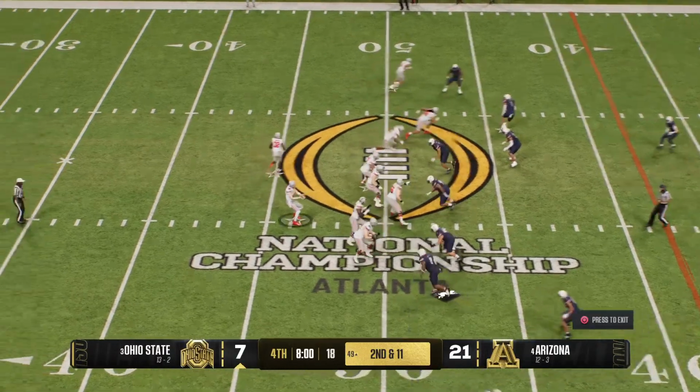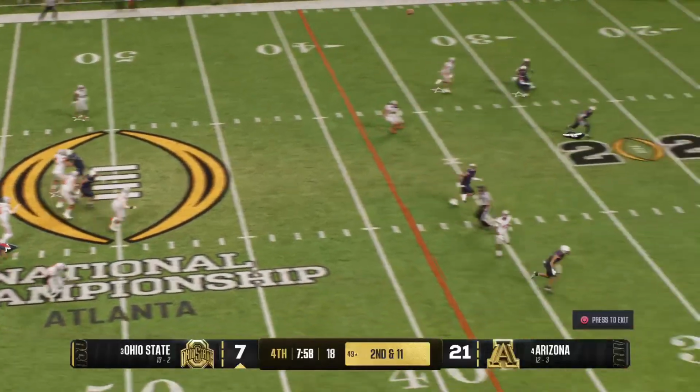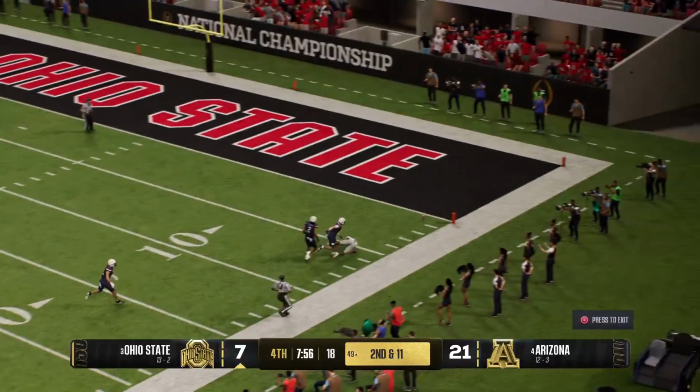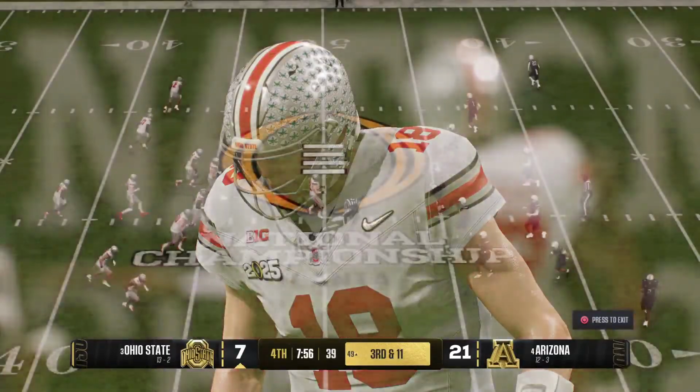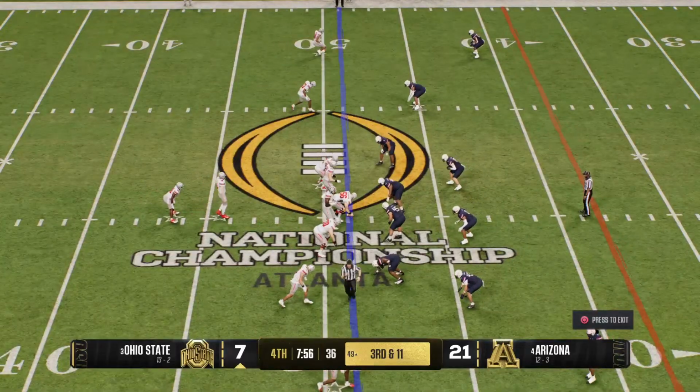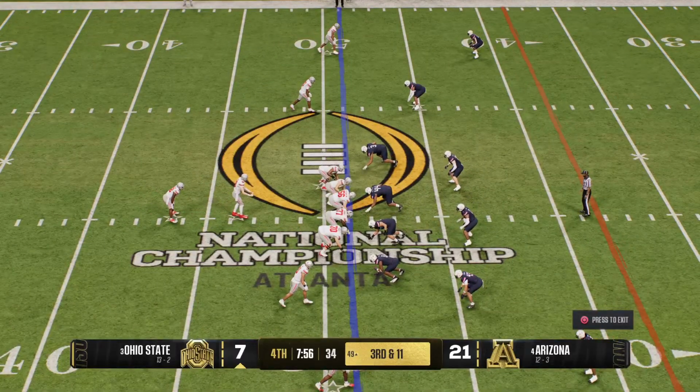Motion by the back, defense better adjust. Here's a shot toward the right sideline. Trying to go very deep there. Good effort. Now it's third down. Not going to be easy here. Backed up, a long way to go for a first down.